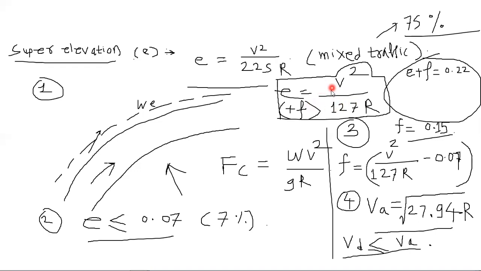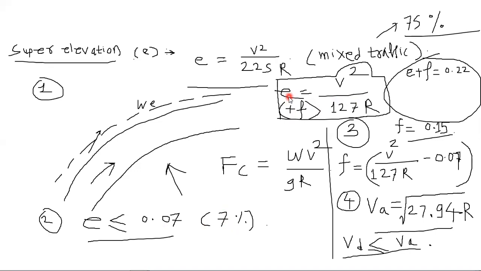If the value of F is not given, then you can assume it as 0.15 in the numerical. If the value of E is not given, then you can assume it as less than 7%, or less than 0.07.